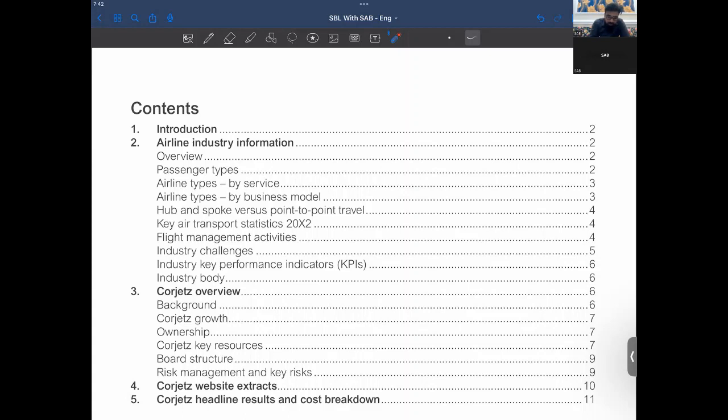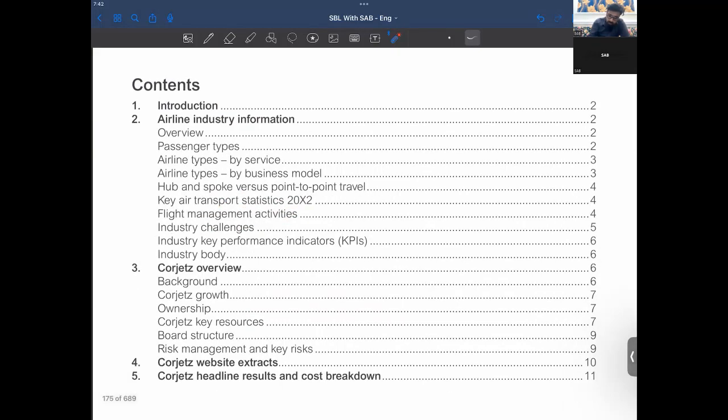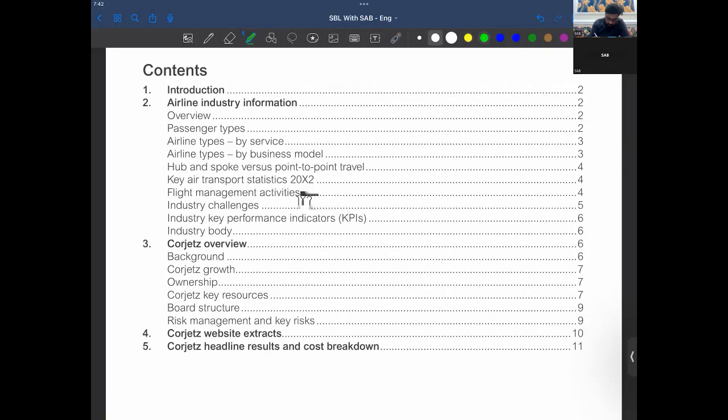So the contents: introduction, airline industry information, overview, passenger types, airline types by business model, hub and spoke versus point-to-point travel. So it's basically the list of contents. Might be your company's name is Corjets, so we can have a link on Corjets also. It's basically your name. We have an overview of Corjets, and we have industry information.